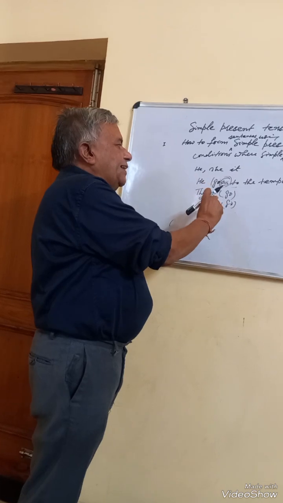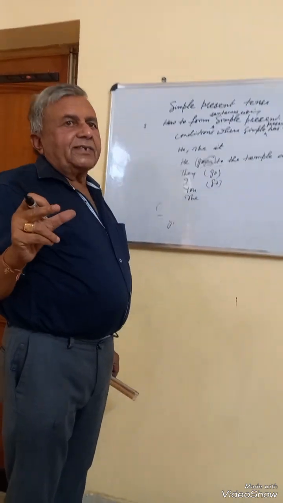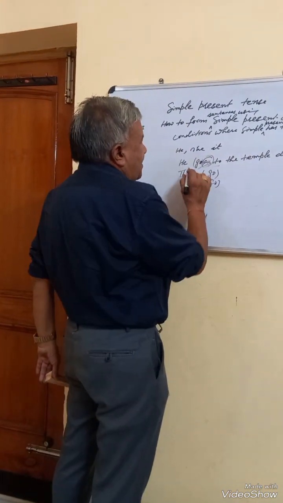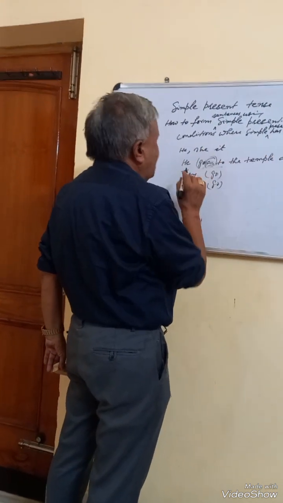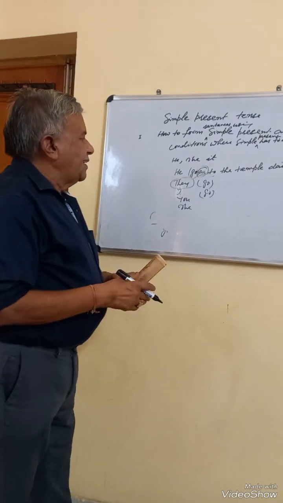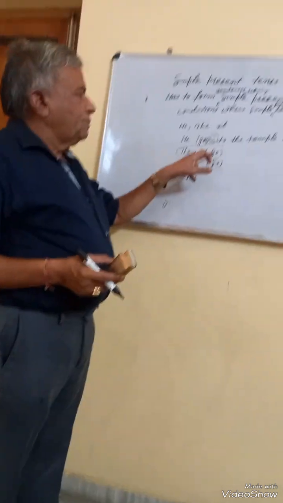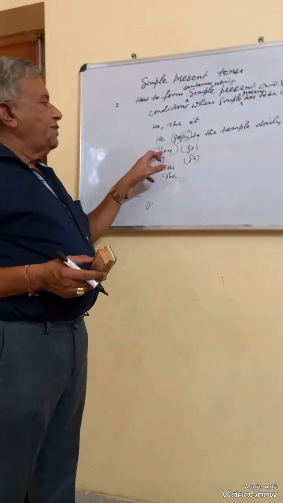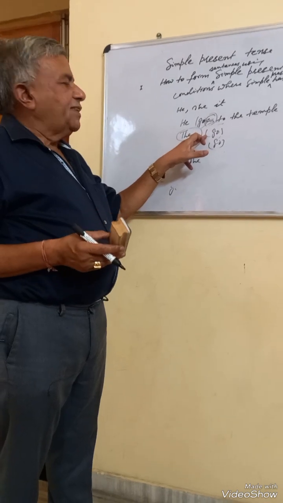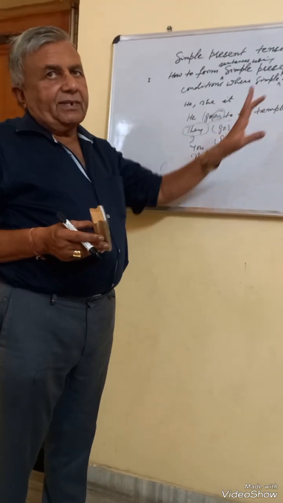Since in this sentence there is no other helping verb, we have to use do or does to make it negative. He goes to the temple daily. He does not go to the temple daily. They is a plural word as a subject. When the subject is plural, we don't use S. And in order to make a negative sentence, we will use they do not. In contracted form, we can say they don't, or otherwise they do not go to the temple daily.